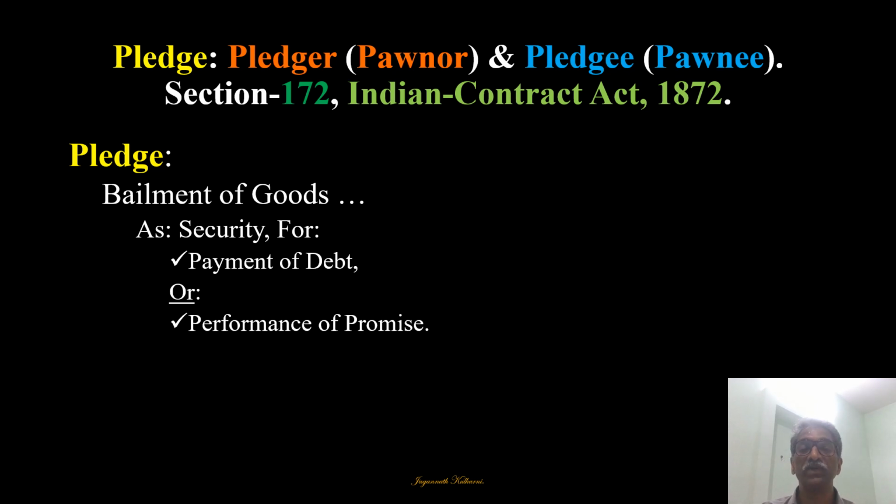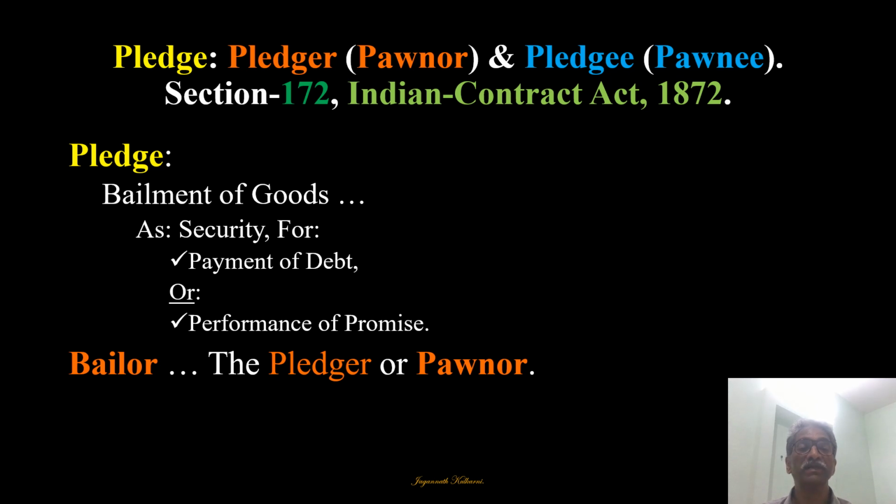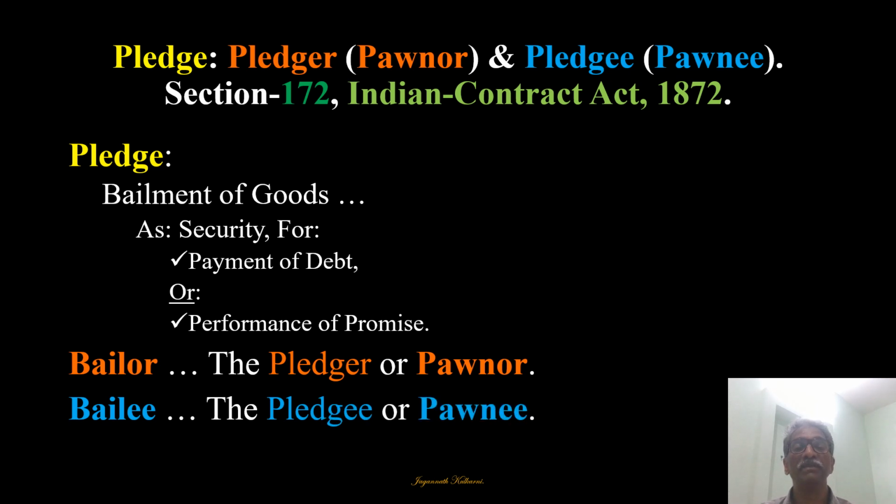So this is a peculiar kind of contract, and obviously the bailer becomes the pledger or PAWNOR in our discussion, and the bailee will be the pledgee or PAWNEE.